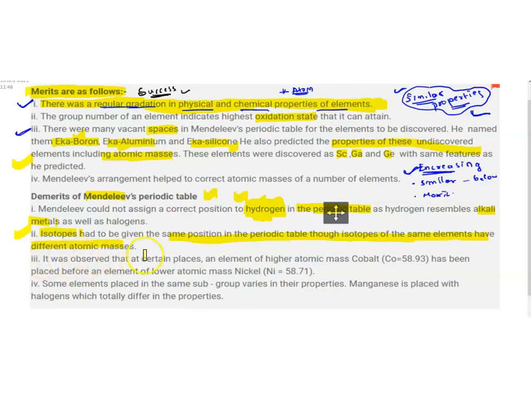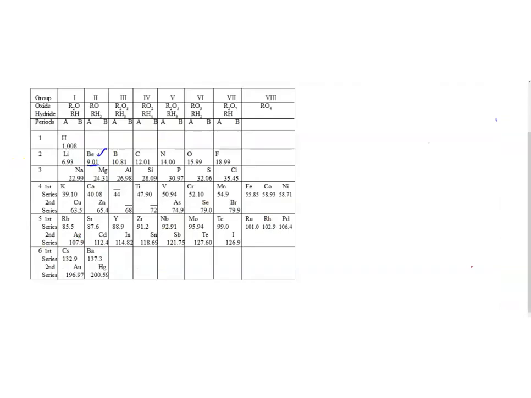And it was observed that at certain places elements of higher atomic mass, let's say cobalt, have been placed before lower atomic mass, let's say nickel. We'll see that some elements placed in the same subgroup vary in their properties. Example, manganese is placed with the halogens, which totally differ in properties. Okay, let's understand these properties.